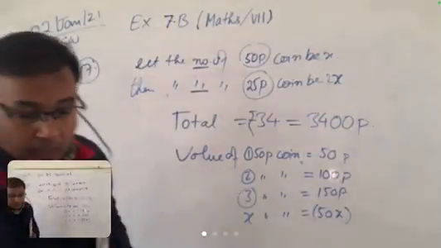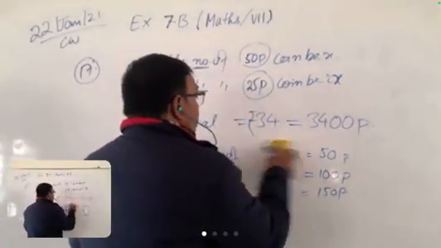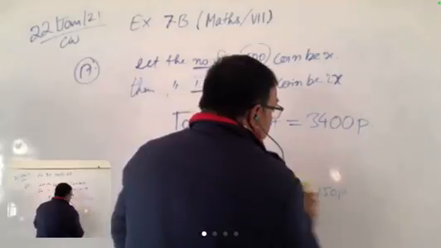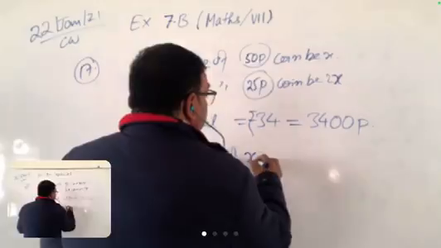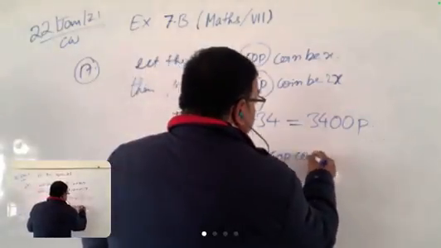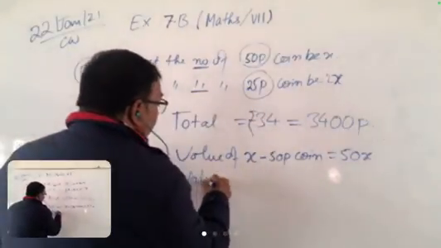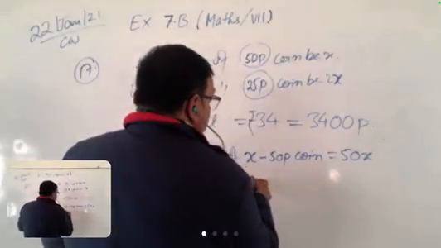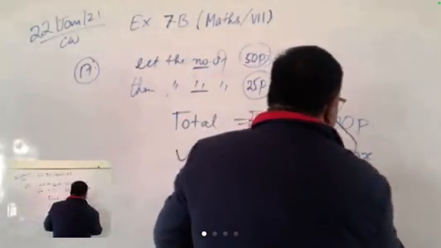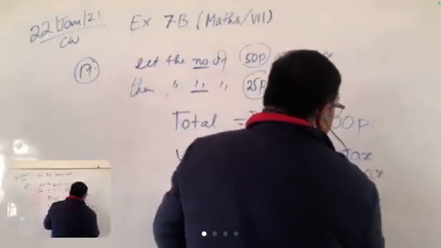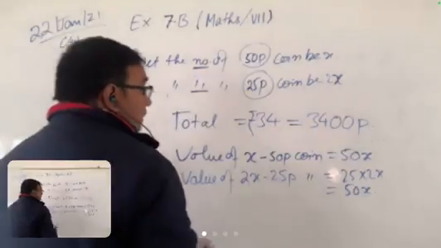Yes, so this is what we will write here. Value of x 50 paise coins is 50x. Value of 2x 25 paise coins is equal to 25 multiplied by 2x, which is equal to 50x again. Clear?